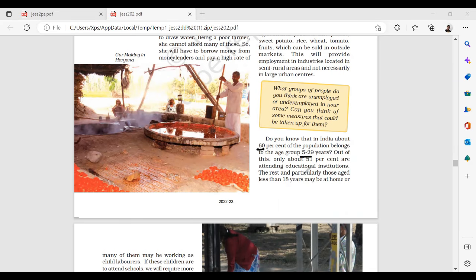Out of this, only 51 percent are attending educational institutions. The rest, in particular those aged less than 18 years, may be at home, or many of them may be working as child laborers.